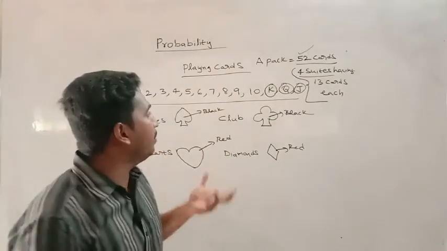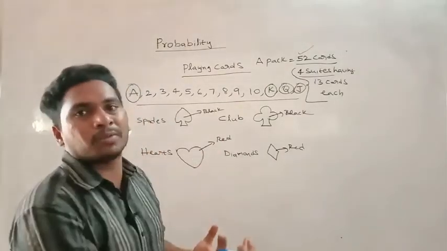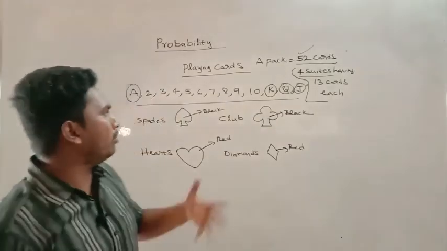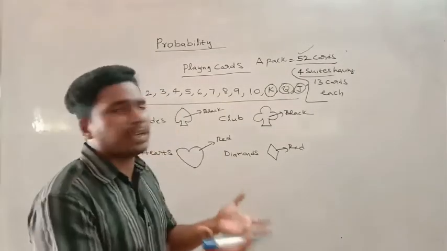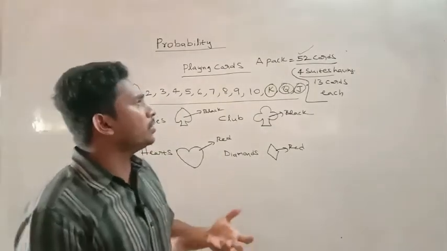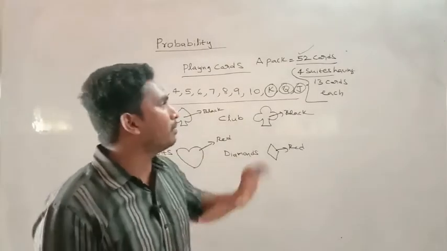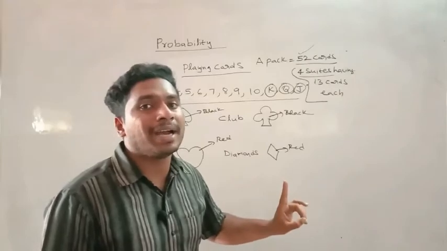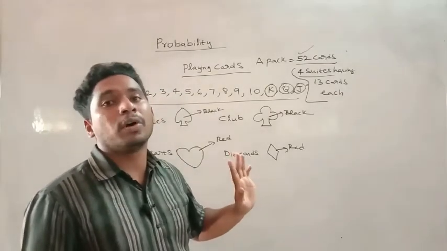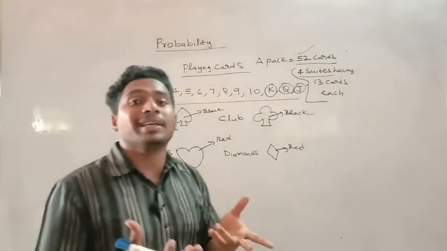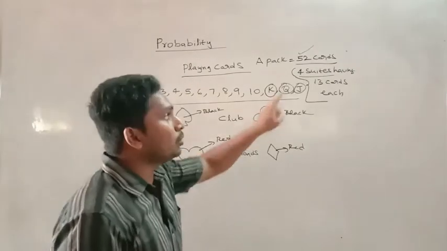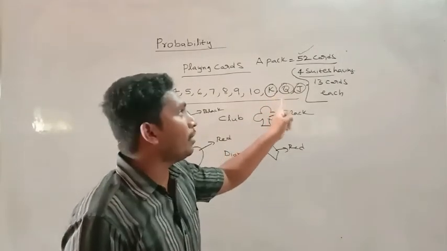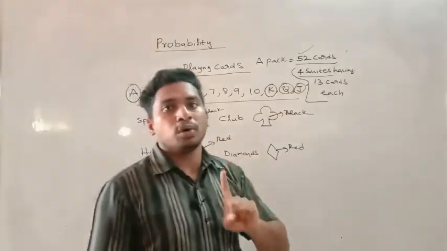You have to be familiar with these types of cards, because they may ask you in any manner. Let me give an example. Suppose you have picked a card from a pack of 52 cards. What is the probability that it is a king? In total, how many kings will be there? In a suit there will be a king, and there are 4 suits, so a total of 4 kings.